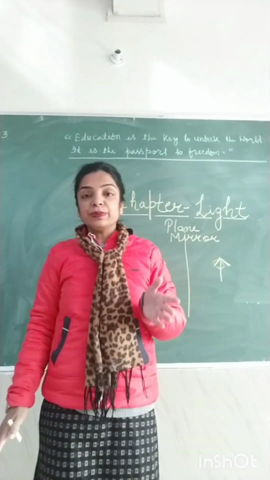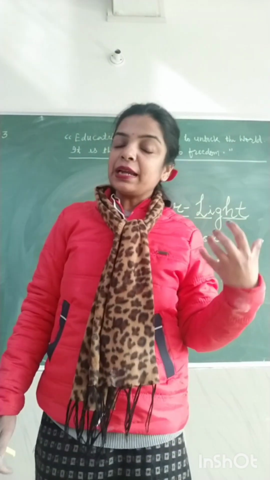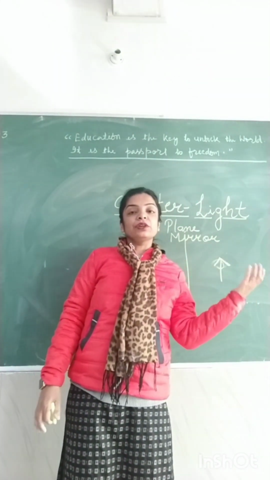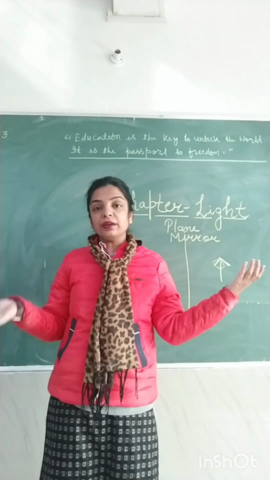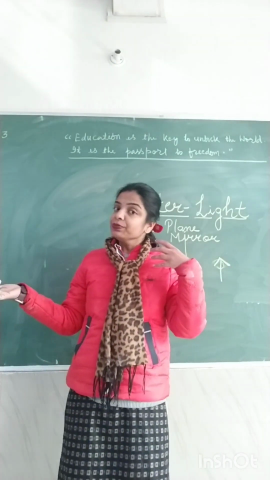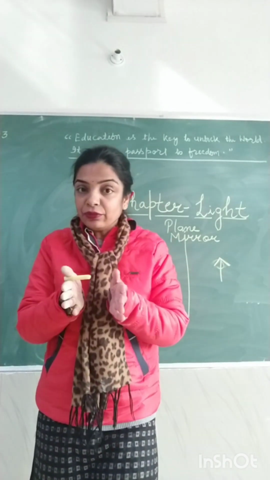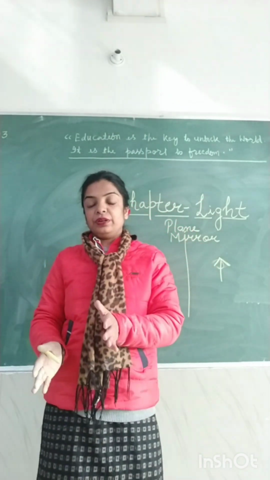You must have experienced this even in your daily life: if we stand in front of a mirror, the left side of the body appears to be at the right and the right side appears to be at the left. This is called lateral inversion.